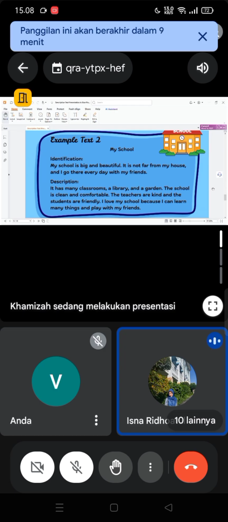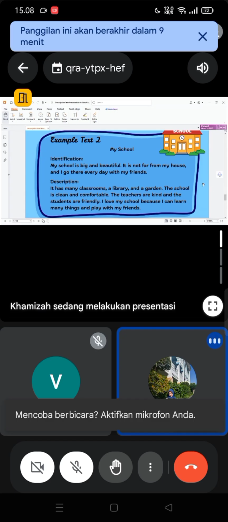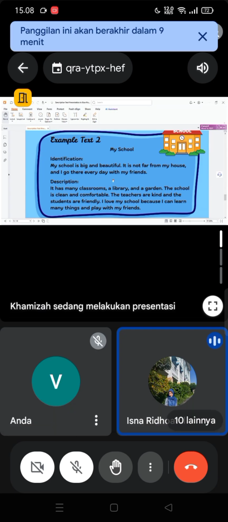And clean. The school is clean and comfortable. And kind and friendly. The teachers are kind and the students are friendly. Enough, Miss. Okay, good. Big, beautiful, comfortable, clean, and friendly. It's called adjective. And then who wants to state the analysis of linking verb?